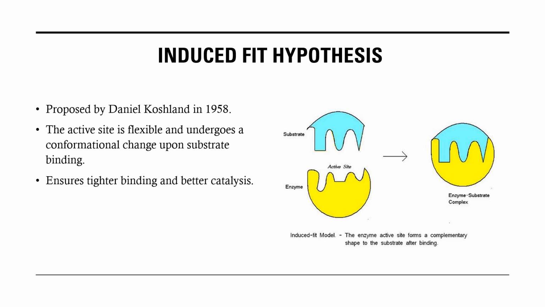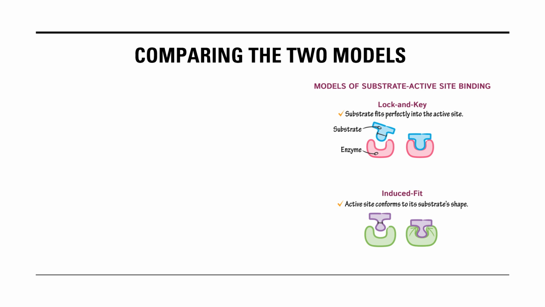So the induced fit hypothesis explains some of the things we see, like how hexokinase can phosphorylate several hexoses. Adapting to the shape of the substrate ensures tighter binding between the enzyme and the substrate and better catalysis. So the induced fit hypothesis is more widely accepted as it explains the flexibility of some of the enzymes we see.